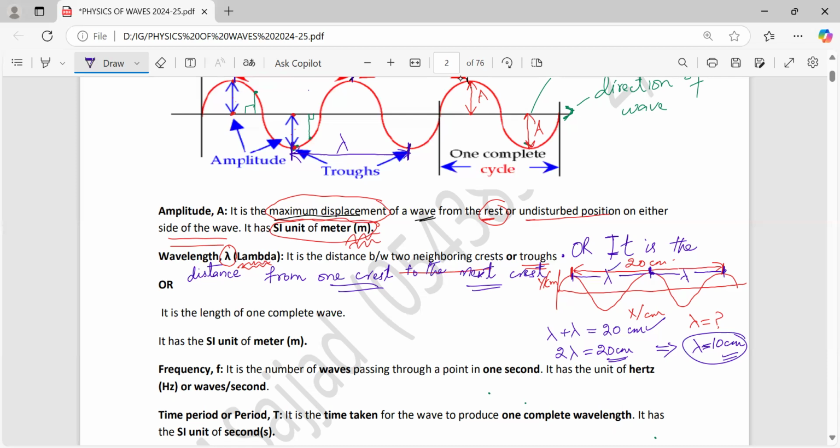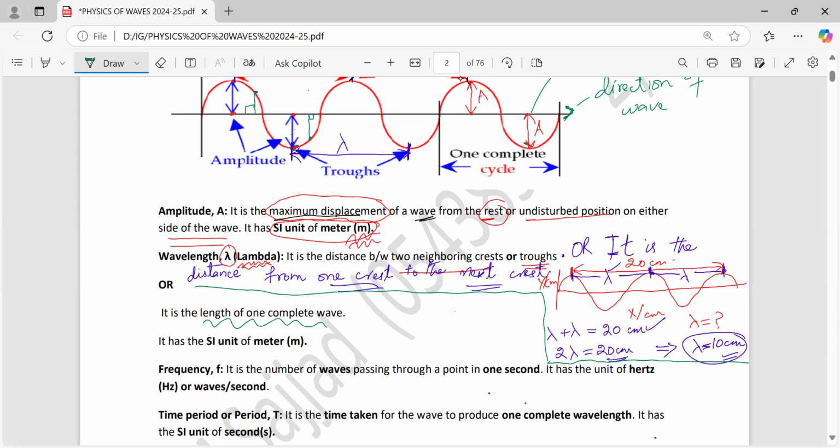Now another definition of wavelength, which is very common nowadays in paper 4 as well as in paper 2. Whatever we did till now is the old definition for wavelength. It is not wrong, but in old exams; now they always have a research team working all the time. See, wavelength is the combination of two words. So that's why I wrote, it is the length of one complete wave.